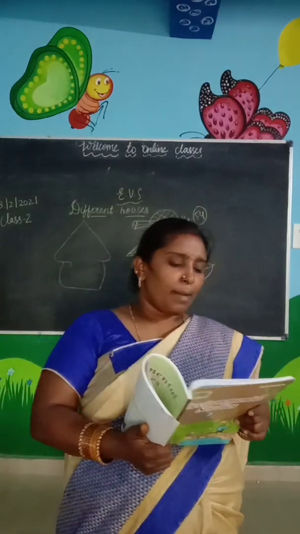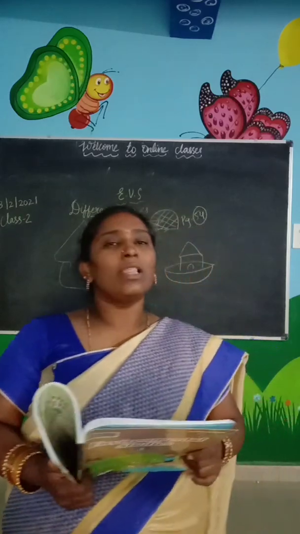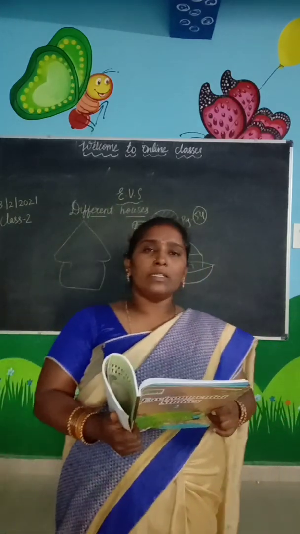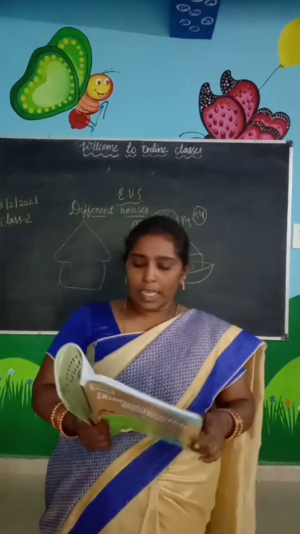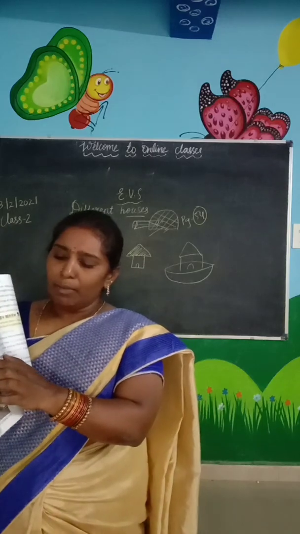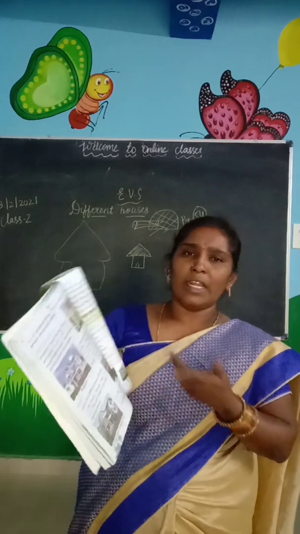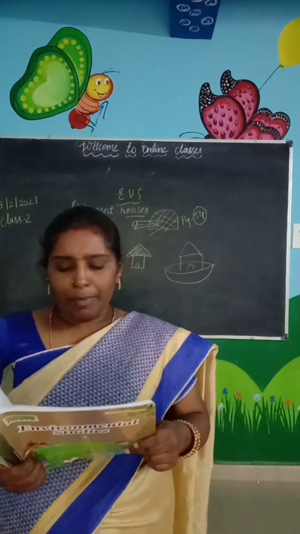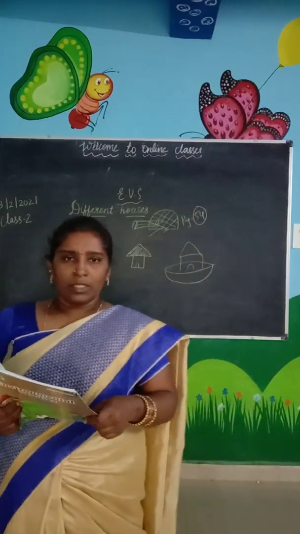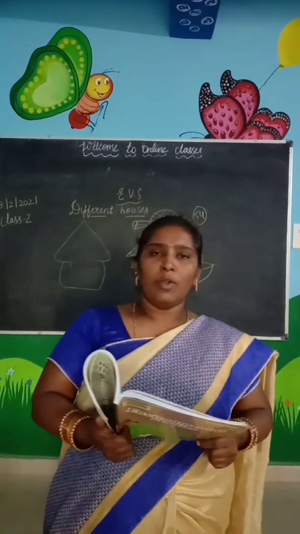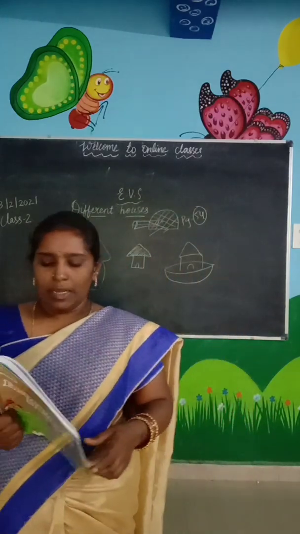Bungalows and buildings are permanent houses. They are made of bricks, cement, steel and glass. All these materials they will use to build flats, bungalows, buildings, multi-storied buildings. So in these types of houses only we are living now in the cities. A multi-storied building has some independent houses called flats. I hope you all know about flats, because most of us live in flats, apartments or buildings.